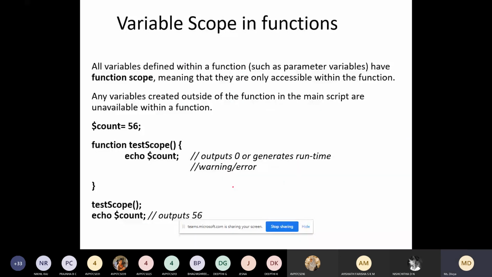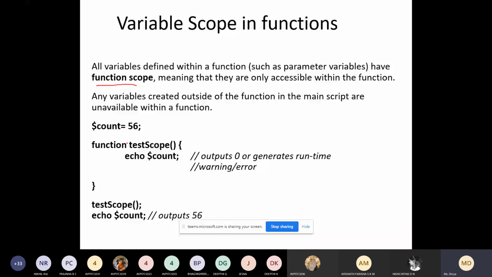variable scope in function. All variables are defined within the function. What is the scope of the variable? All variables defined within the function, such as parameter variables, have function scope. Suppose we are defining a variable $A somewhere here.